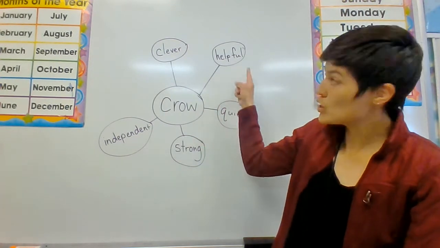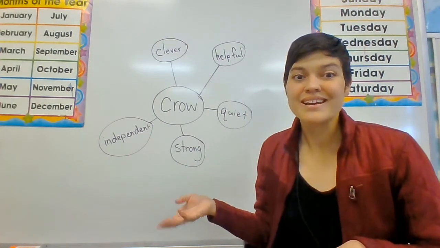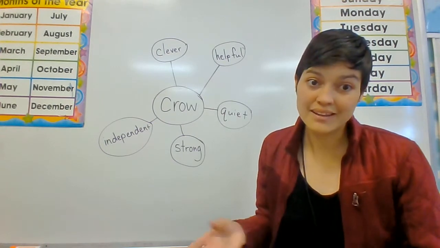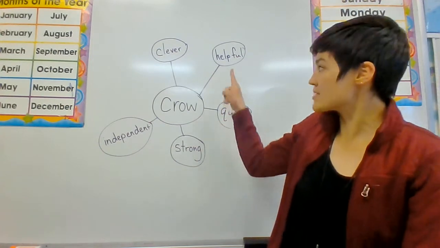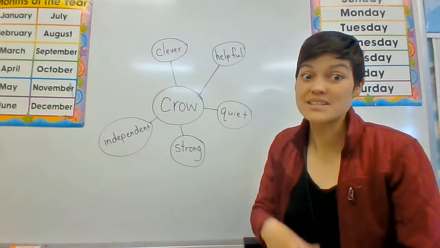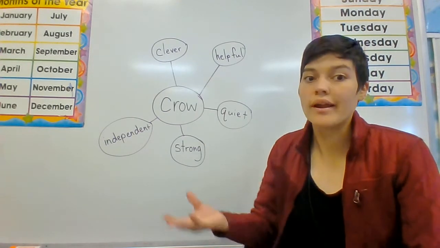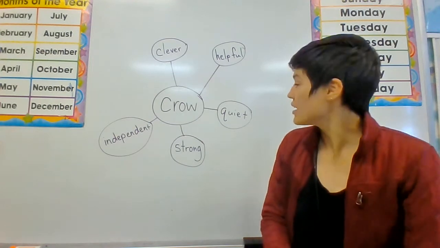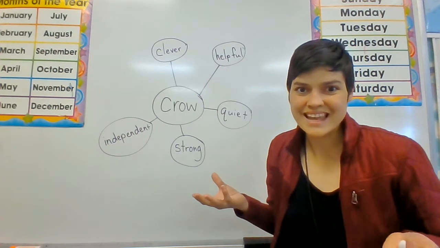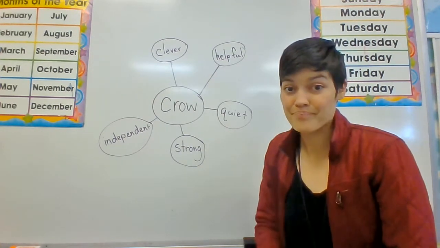I think he could be helpful. If he chose to be kind to others, then he could also help them reach the water too. But there weren't any other characters in that story, so I had to actually guess what he would do if there was another character in the story who had the same problem. He was kind of quiet, wasn't he? The story didn't say that he said anything, so I can guess that he was pretty quiet.